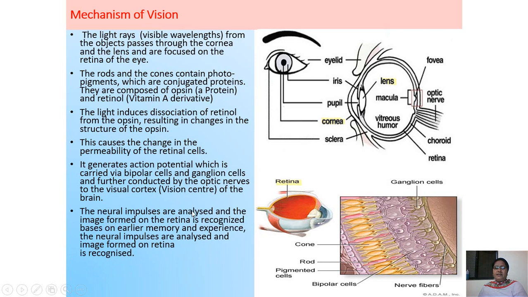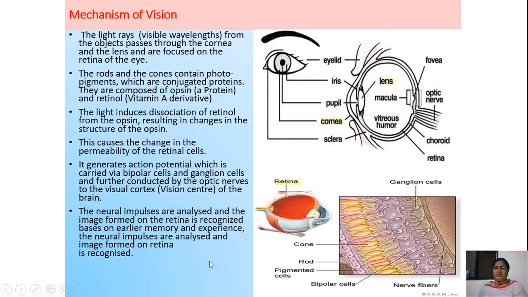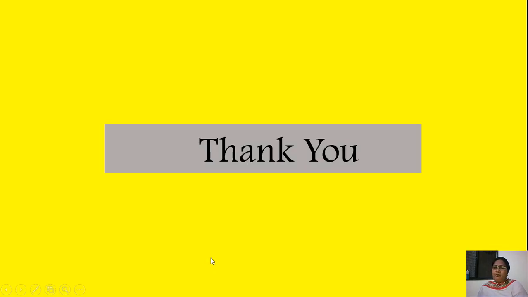Then the neural impulses are analyzed, and the image formed on the retina is recognized on the basis of earlier memories and experiences. So this is the mechanism of vision in the eyeball.